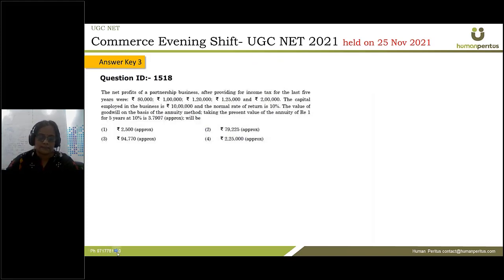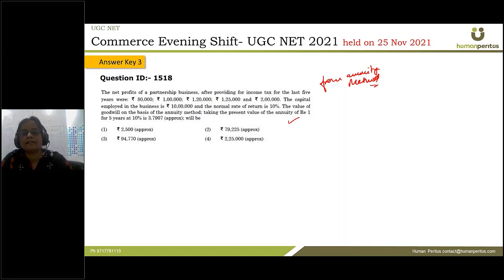Now under this question, we have to calculate the value of goodwill from annuity method. How do we calculate the value of goodwill under the annuity method?